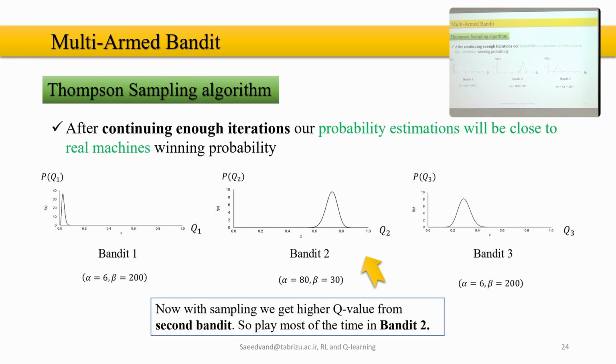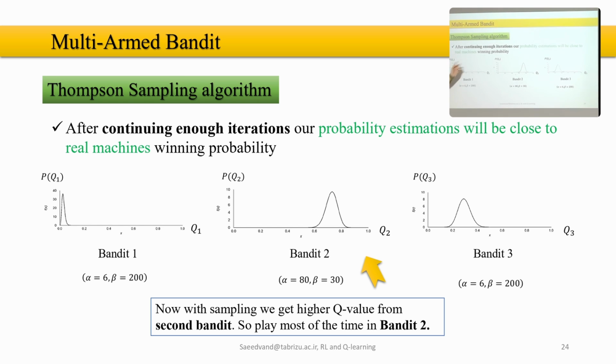Now, what if we continue this a lot? Based on the machines' chances of winning and losing, we will have distributions like this, for example. That shows bandit 1 has a very low probability of winning after trying, for example, thousands of times. I've shown 200 here, for example. You can sum up all the tries, which becomes how many times we tried here. As I remember, these are real values.